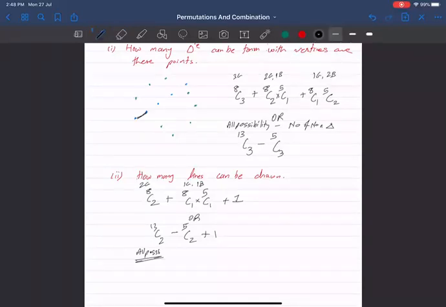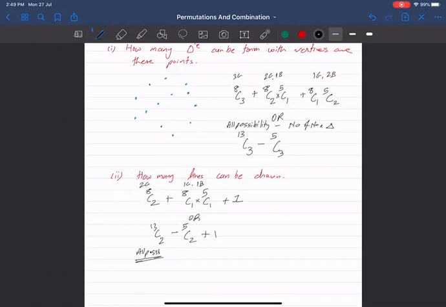Whether you select these 2 points and make a line, it will be the same line by selecting these 2 points. So all these 5C2 combinations will result in one line only. So I have subtracted 5C2 because all of them are identical lines, the same line. Then I added that particular line which they make, so I added it in. And these two answers numerically will be the same.